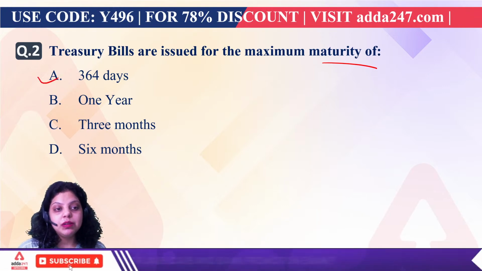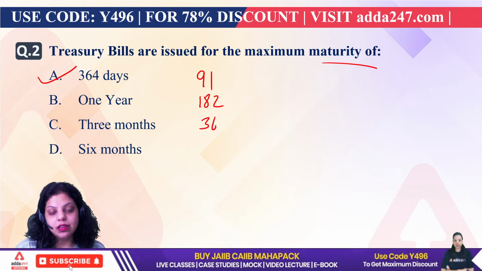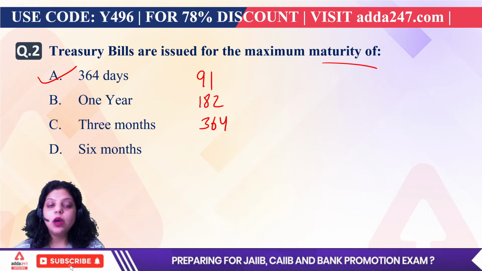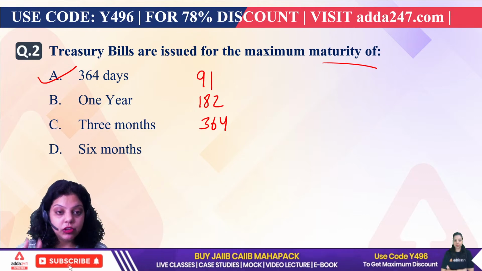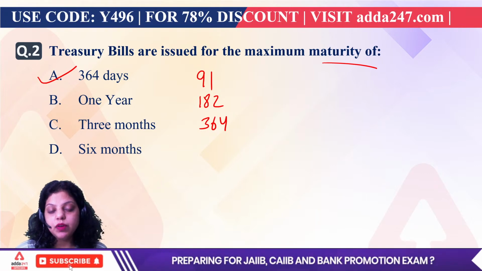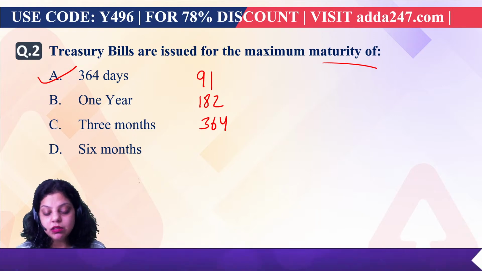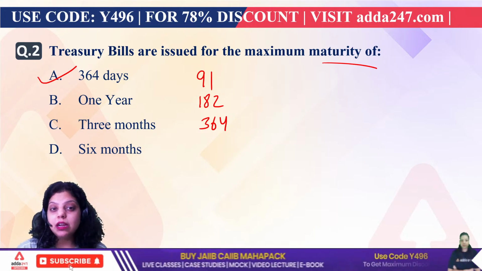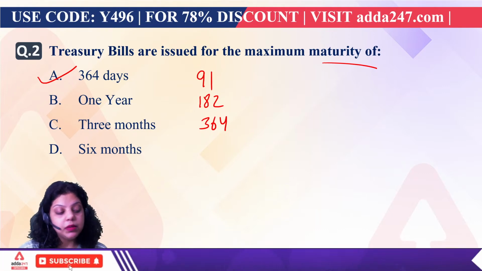There are 3 types of T-bills issued by government of India: 91 days, 182 days and 364 days. These are the maturity periods of treasury bill. First of all, do remember that treasury bills are issued by the central government only. Treasury bills are used by government of India to raise capital from the market whenever the government feels there is a difference between revenue and expenses. To fill that gap, the government can take a loan from the market in the form of government security. So what actually is a government security? Government security is simply a debt instrument which is used by the government to raise money from the market.